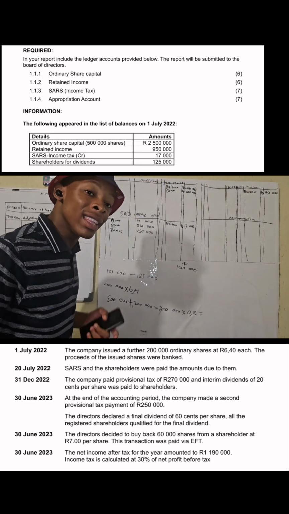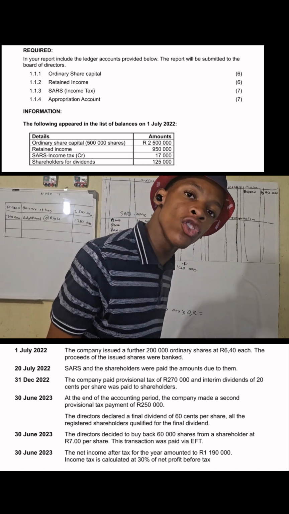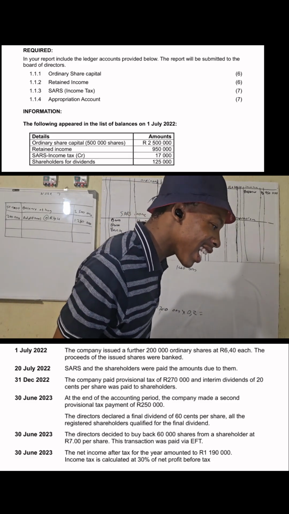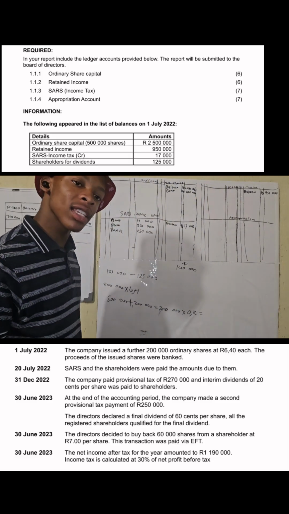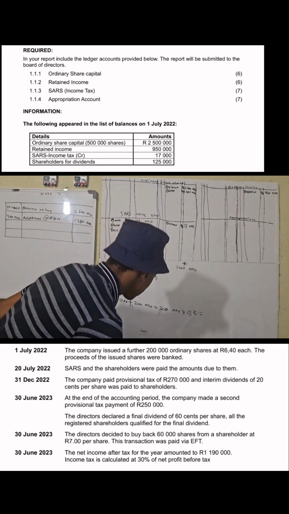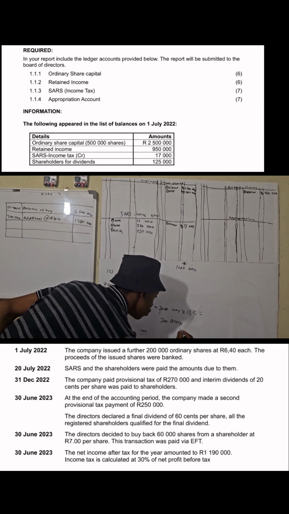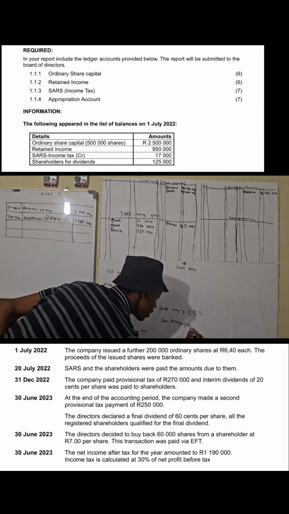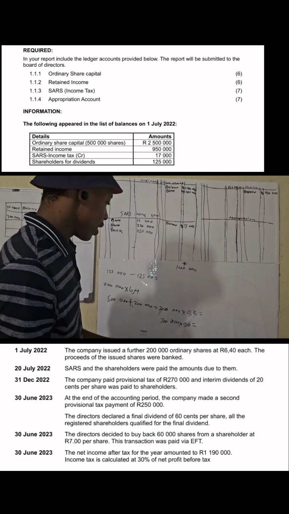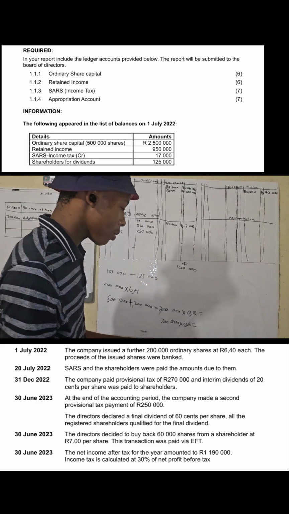Kodini, I issue dividend. Kodi shares tse di leng teng by 30 June 2023. Ke di shares tse kae tse ne ke di issueleng? Ke tse 700. But ke issuele eng? A final dividend of 60 cents. Ke 700,000. Ke issuele bokae? Ke issuele 60 cents. It is 0.60. Ke bokae? 700,000. I multiply by 0.6.